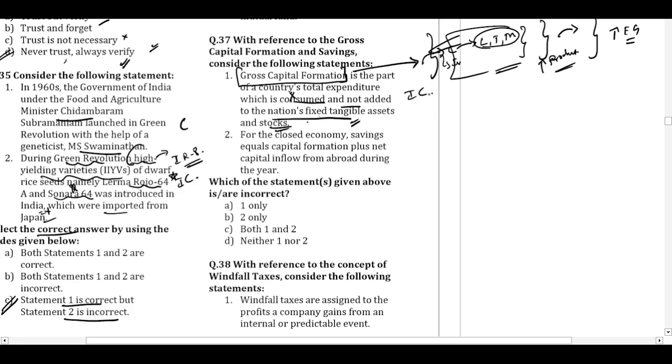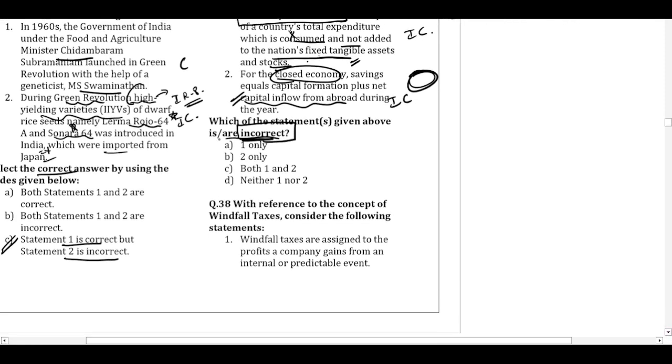So this is incorrect. For a closed economy, savings equals capital formation plus net capital inflow from abroad. When we say a closed economy, that means there are no dealings with the external sector, there are no inflows and outflows happening from the external sector. So when the economy is a closed economy, how can the capital inflows happen? This also doesn't make sense. So that is also incorrect. Again, the question is asking about the incorrect statements. So the incorrect statements are both 1 and 2, because both are incorrect. Option C is the correct answer.